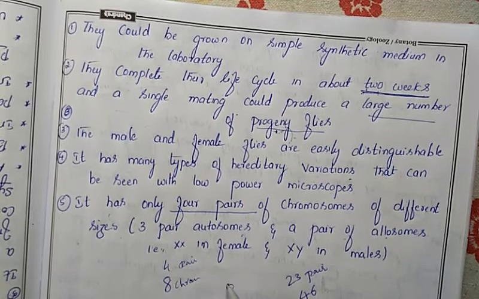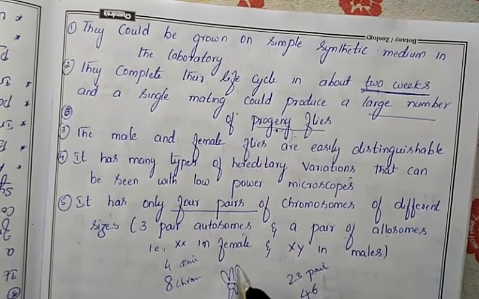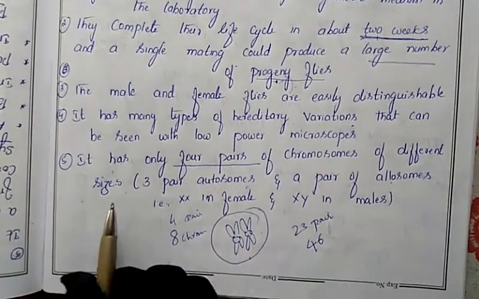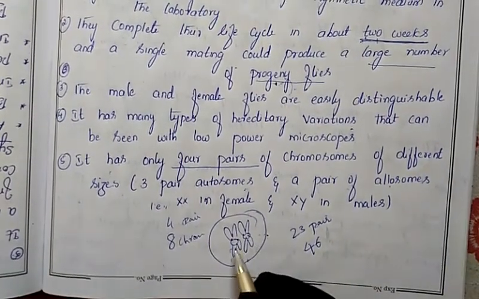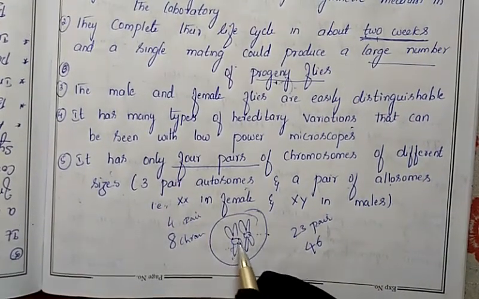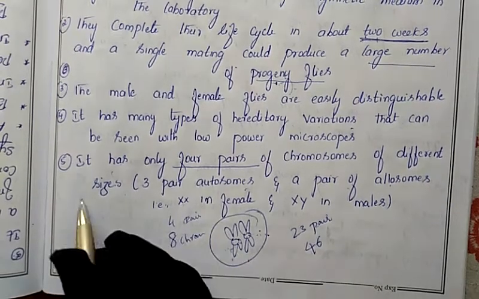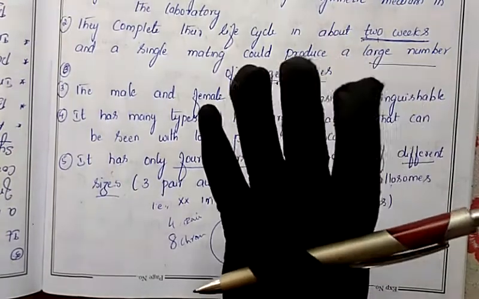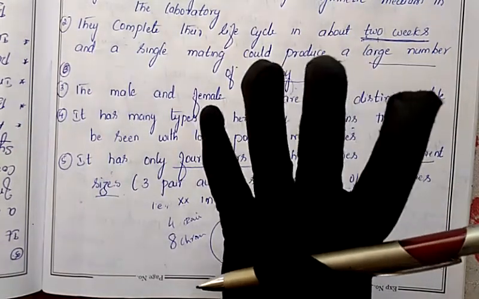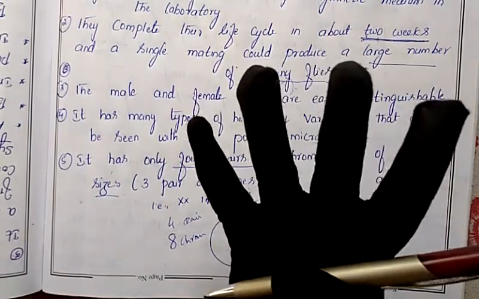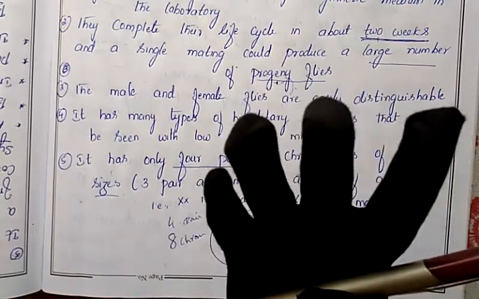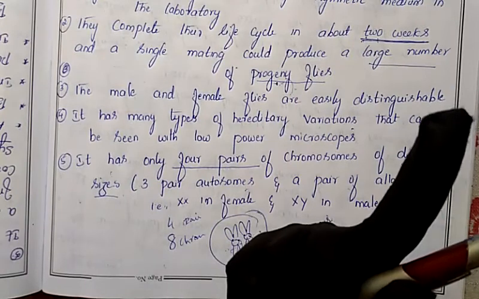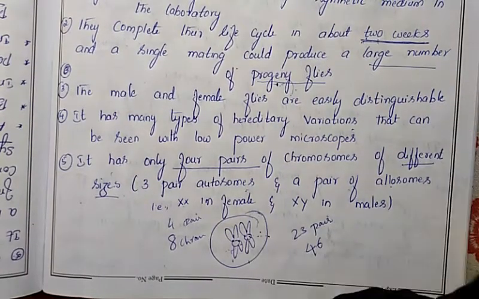So 4 pairs are present, in a different size, and as I said, they are in a diploid manner. Even though there are only 4 pairs, these 4 pairs are not of a similar size. They are of different sizes. This is another benefit for T.H. Morgan. Among those 4 pairs, 3 pairs are autosomes and 1 pair is the allosomes.